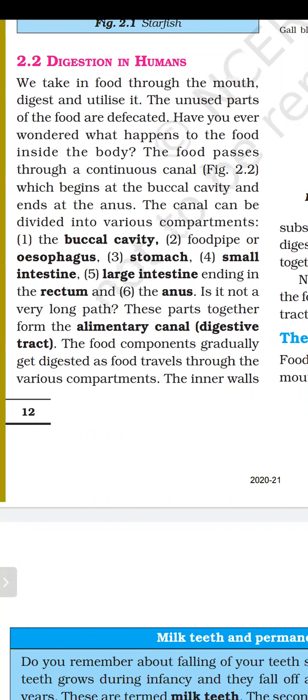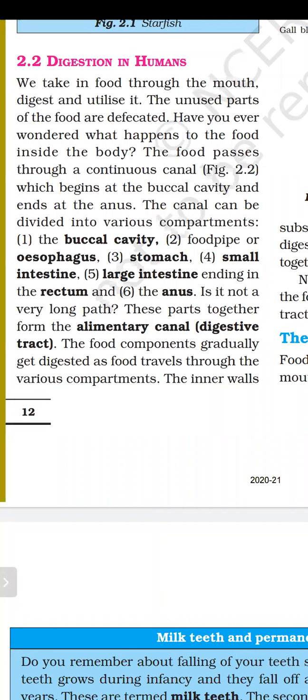We have also discussed this topic in our bridge course. So remember that in the bridge course, we discussed many of these topics like the alimentary canal and the human digestive system. We have already discussed this, and I'm again repeating that. The food passes through a continuous canal which begins at the buccal cavity and ends at the anus.